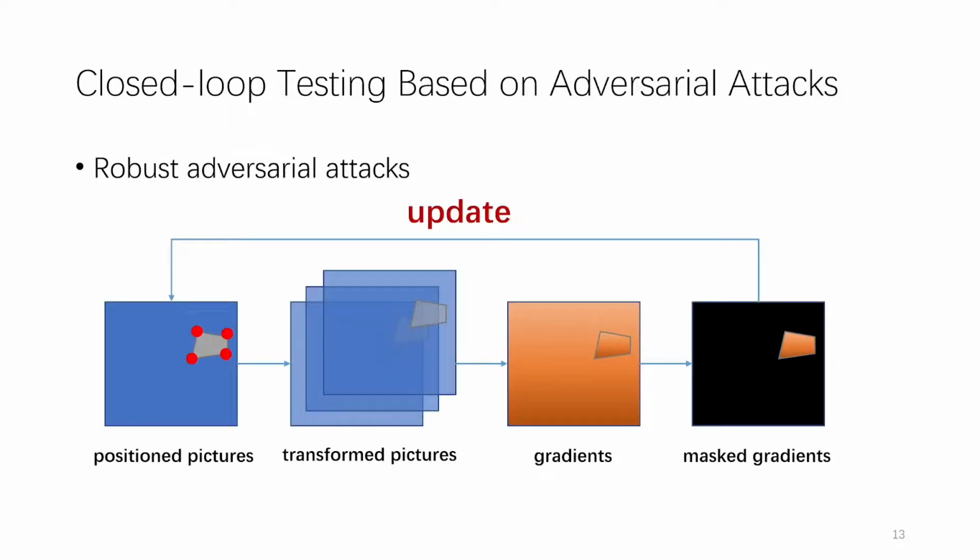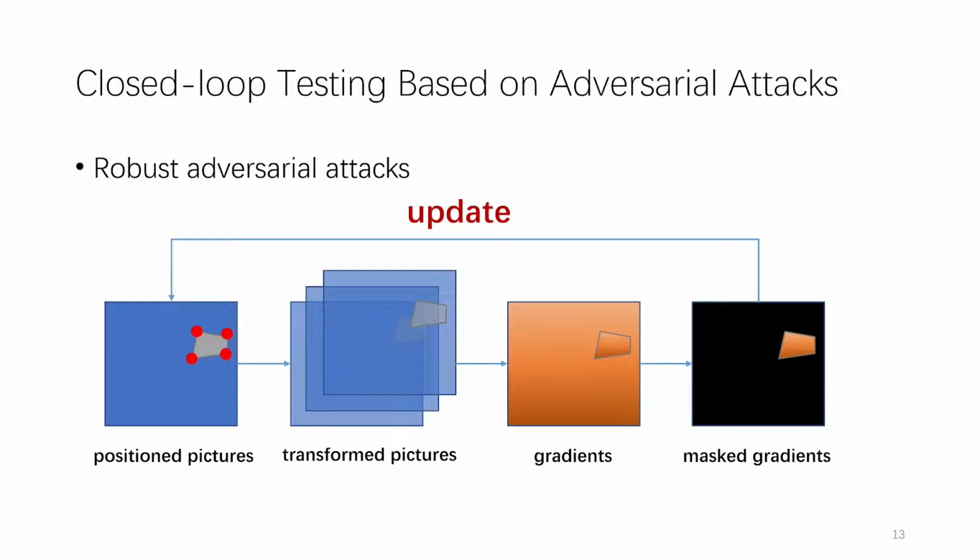Now we will talk about the solution to achieve robust adversarial attacks. First, we locate the billboard area in the image, that is our attack area, then obtain the transformed image collections through a series of transformations. Then we calculate the gradients of the optimization target with respect to the input and use mask filtering to obtain the gradients of the attack area.